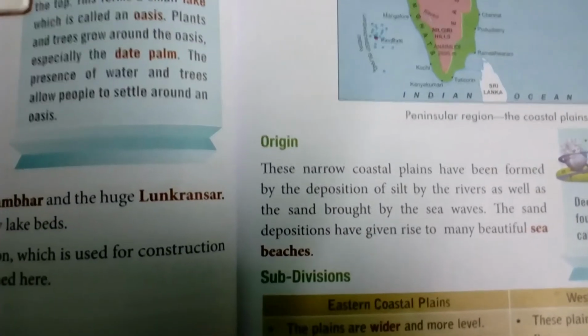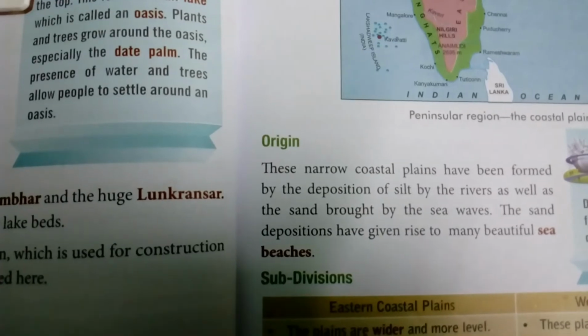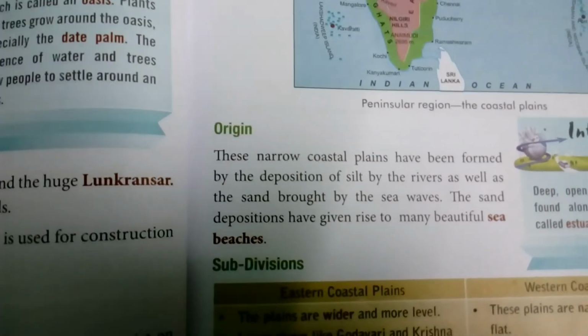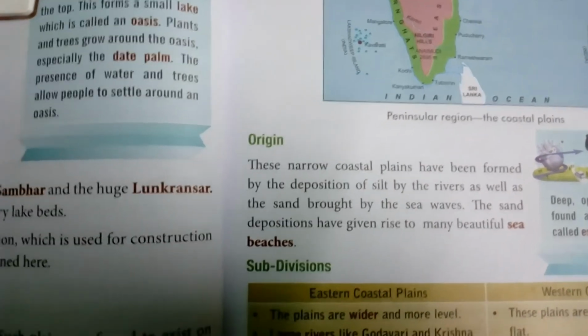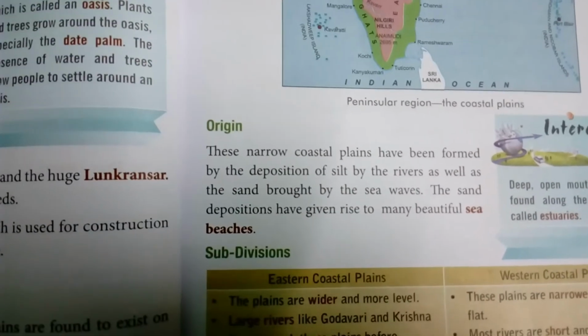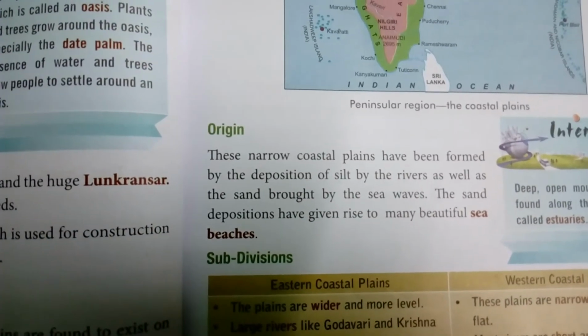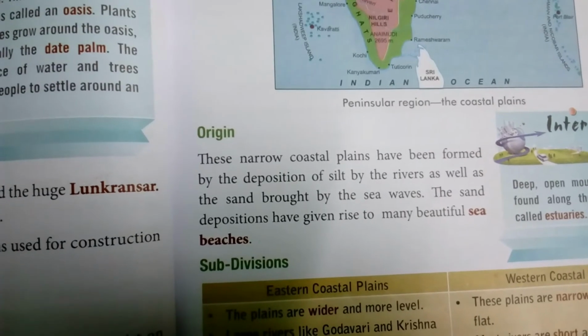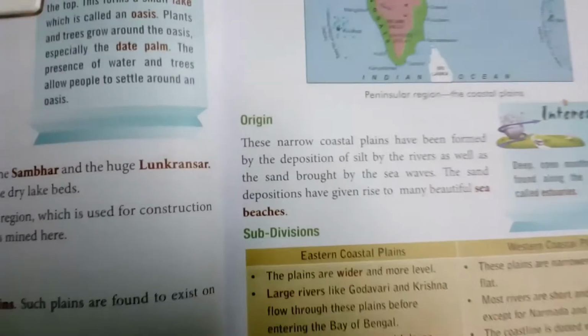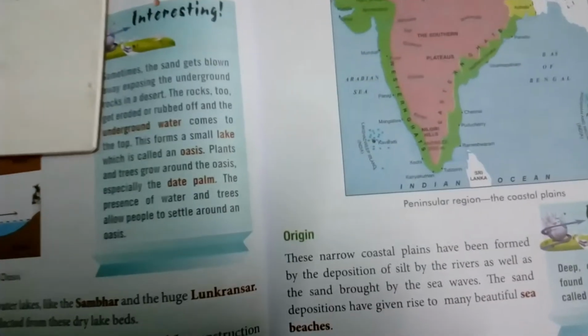Origin. These narrow coastal plains have been formed by the deposition of silt by the rivers as well as the sand brought by the sea waves. The sand deposition has given rise to many beautiful sea beaches. So the narrow coastal plains are formed by the silt brought down by the rivers.